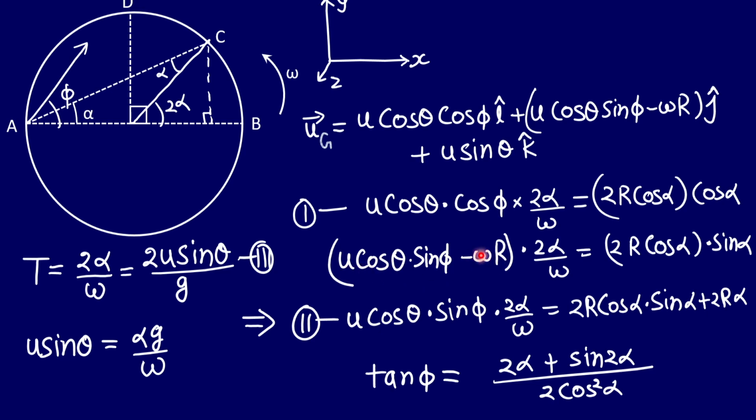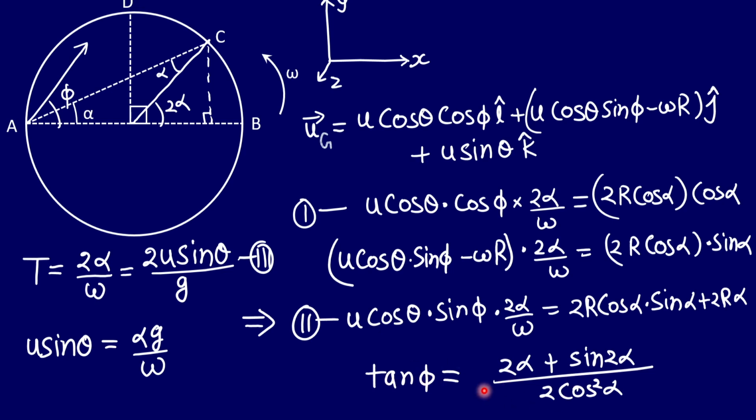So along the y direction, this is the velocity into time, and that must be equal to this distance here, that is 2r cos alpha into sin alpha, right? So we have just taken this omega r term towards the right, and we got this equation as equation number 2. And if we just divide equation number 2 by equation number 1, we'll get the value of tan phi. So of course we got the value of phi because these terms were given, right? So in terms of alpha, we have now the value of phi as tan inverse this quantity, right?